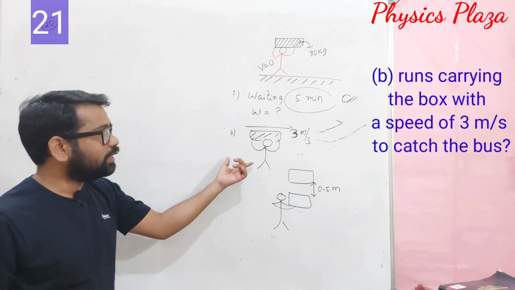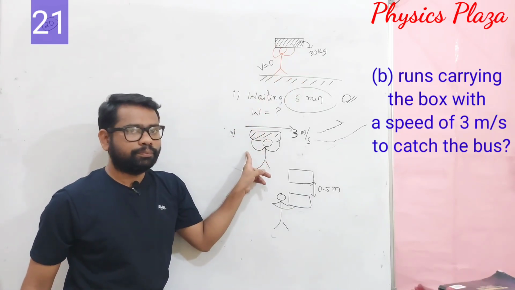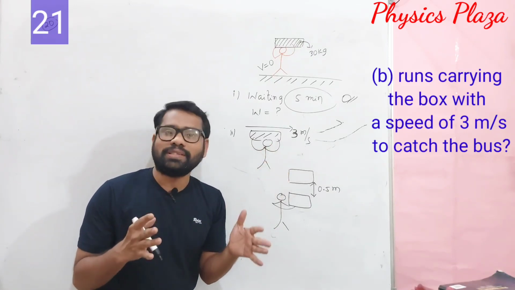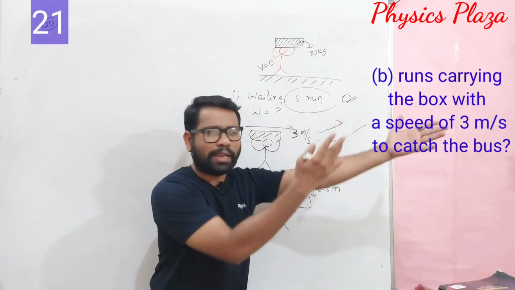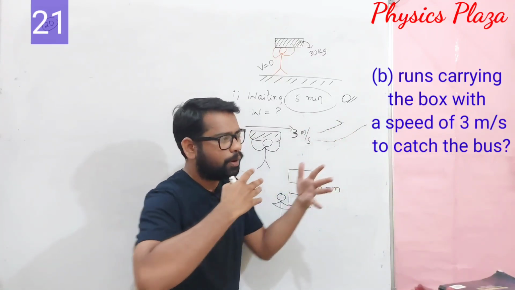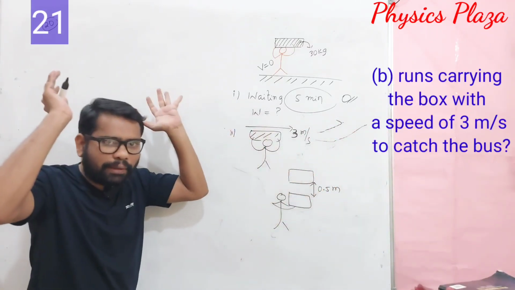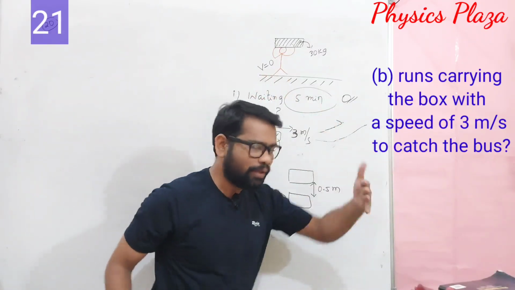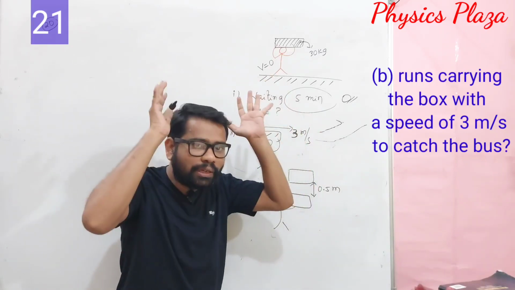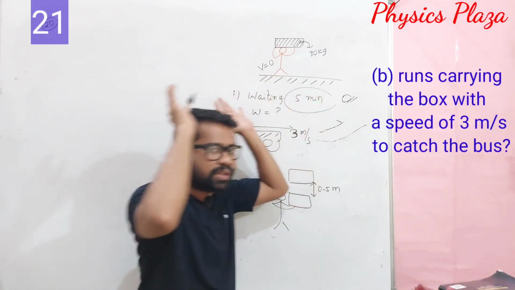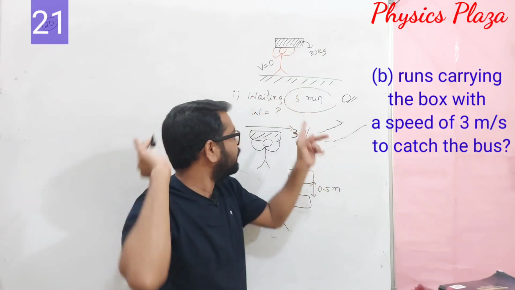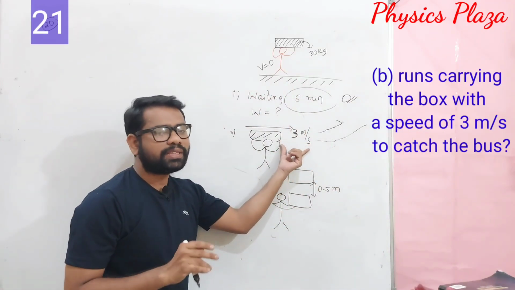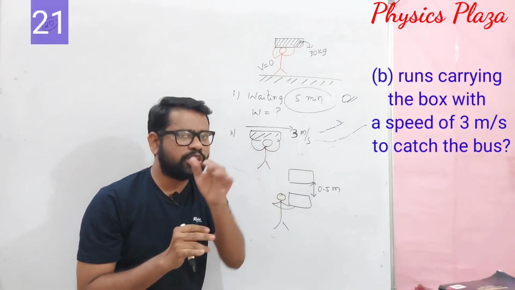Now in a second case, the person is holding 30 kg of mass and running. Children, just imagine the situation. Sometimes we want to catch a bus, and the bus has just started. What will we do? We'll keep running like anything. Of course, we may or may not catch it, but we'll be running while holding luggage. Just imagine a person holding luggage of mass 30 kg and running with a velocity of 3 meter per second. Then what is the energy spent?